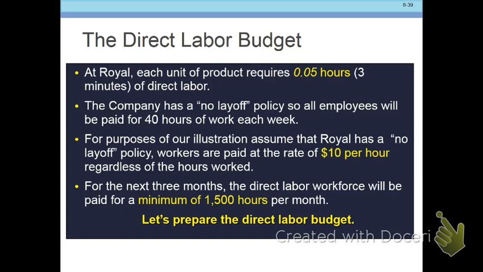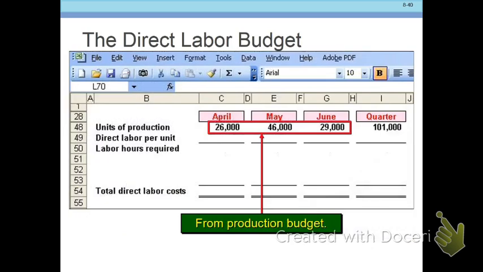Here we have a direct labor budget, okay. Each unit of product requires 0.05 hours, which is 3 minutes of labor. They have a no layoff policy. This is where some of those things we've talked about earlier in the semester are going to come into play. And for the next 3 months, the labor force will be paid a minimum of 1,500 hours a month. We can have a lot of different assumptions with these. These are just the assumptions we're using for this example.